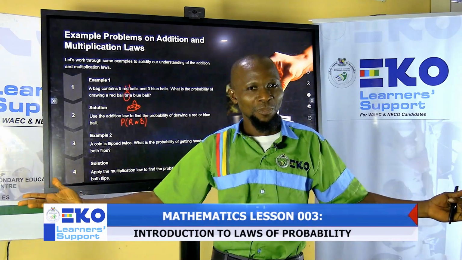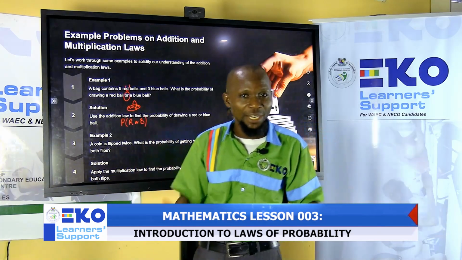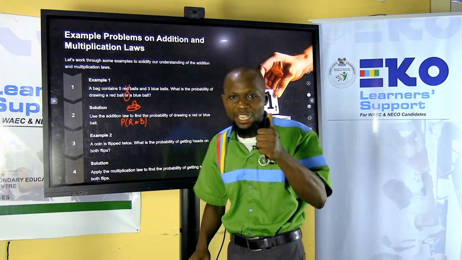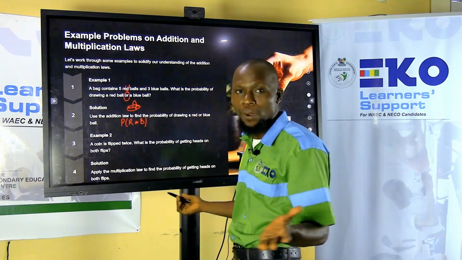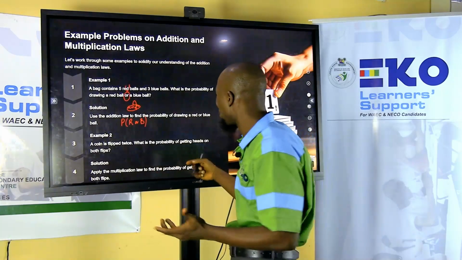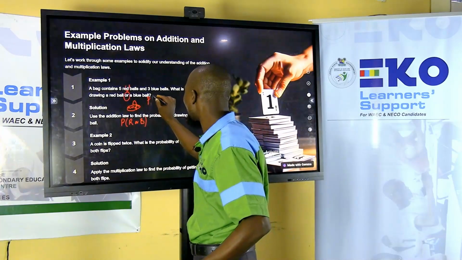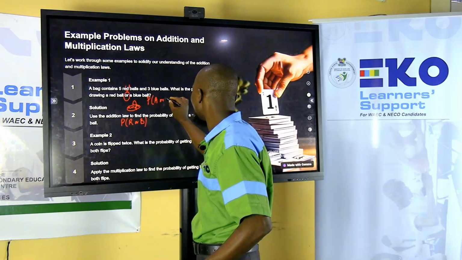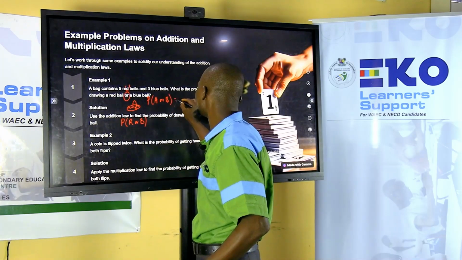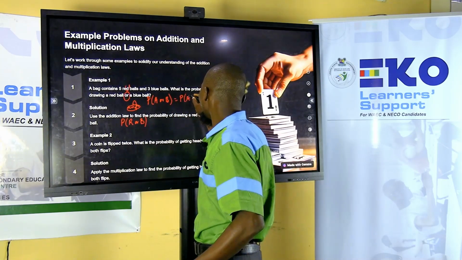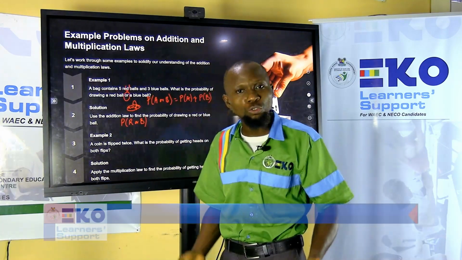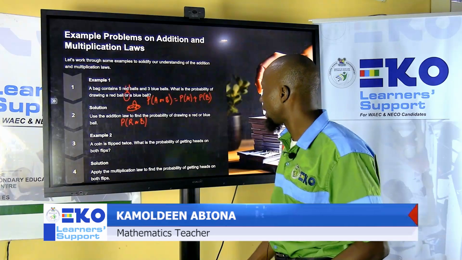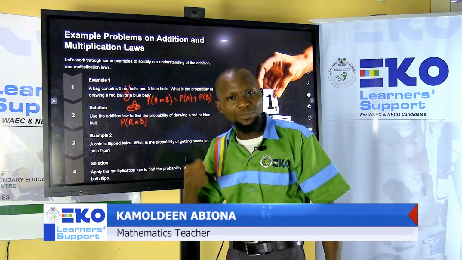It's not possible. So it means the two events cannot occur together, and as a result, we can conclude that they are mutually exclusive events. And when they are mutually exclusive events, what is the probability that either of the two of them occurs? So probability of A or B, or the union, is the same thing as probability of A plus probability of B, because the two of them cannot occur together. Yes, at a time you can't see a red ball and at the same time a blue ball.